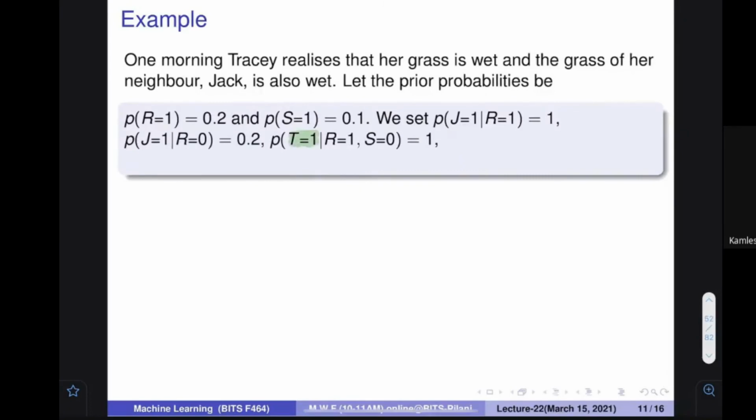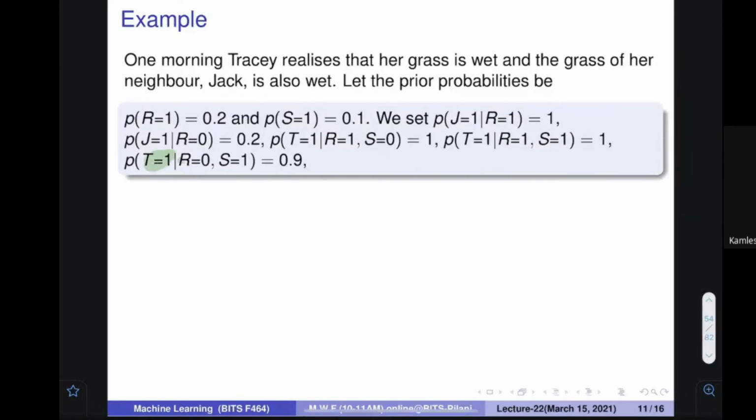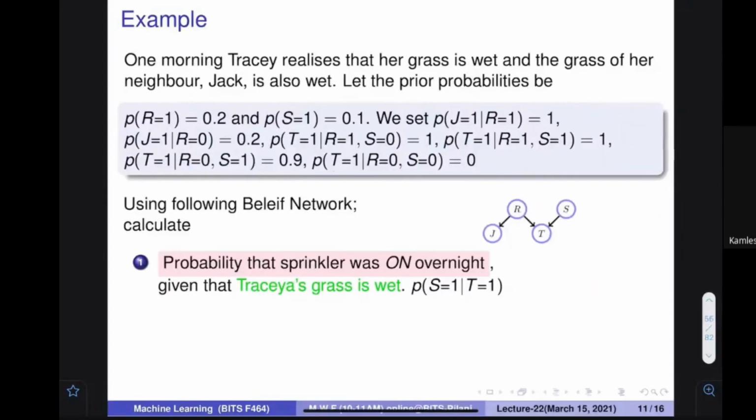Probability of T equal to 1 when rain is there and there is no sprinkler is 1. When rain is there and sprinkler is 1, this is also 1. Probability of 1 when rain is not there and sprinkler is 1 is 0.9. Let's assume that the sprinkler sometimes becomes bad also. T equal to 1, R equal to 0, S equal to 0 is 0. If nothing is there, then how could it be wet? And this is the equation that we have seen.